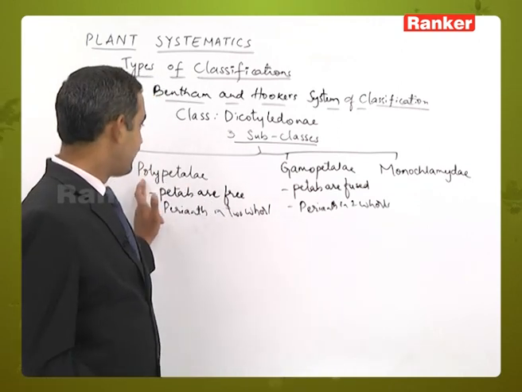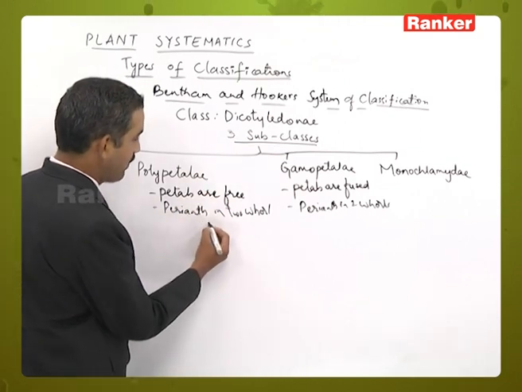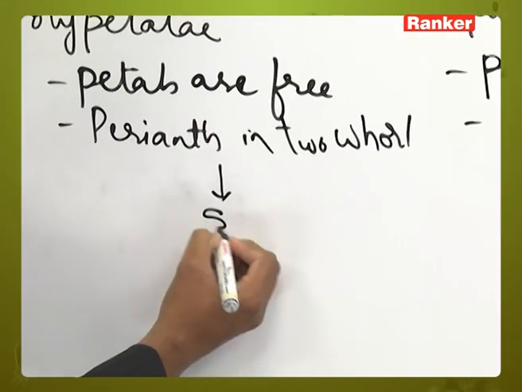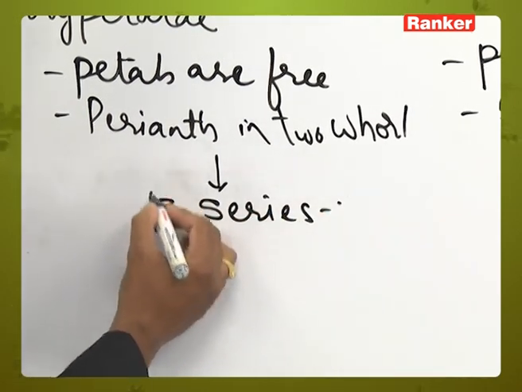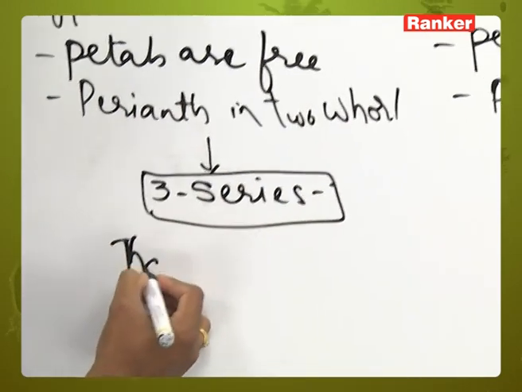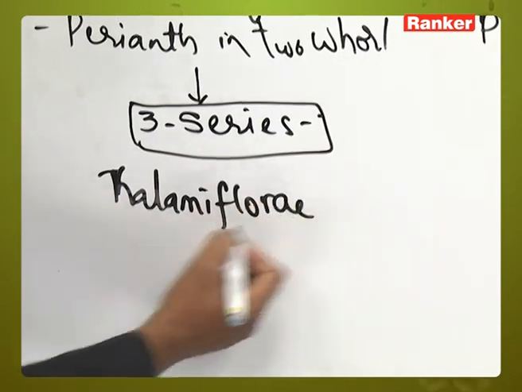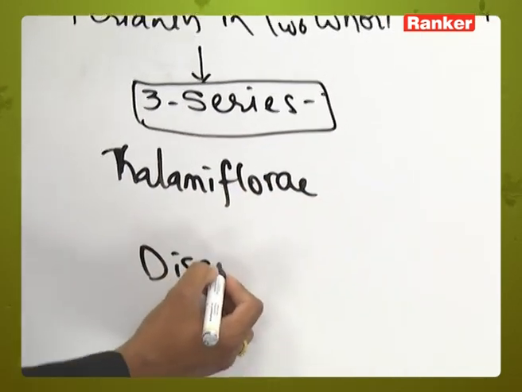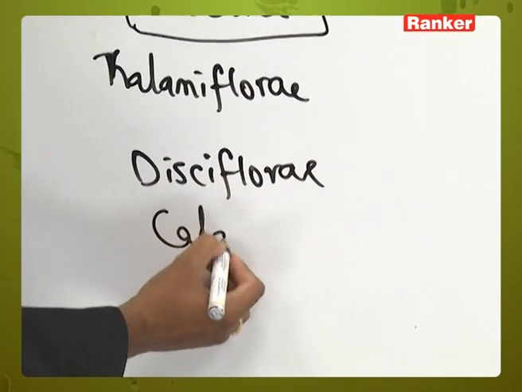Now let us come to the further classification under subclass Polypetalae. Polypetalae is further divided into 3 series. Those are Thalamiflorae, Disciflorae and Calyciflorae.